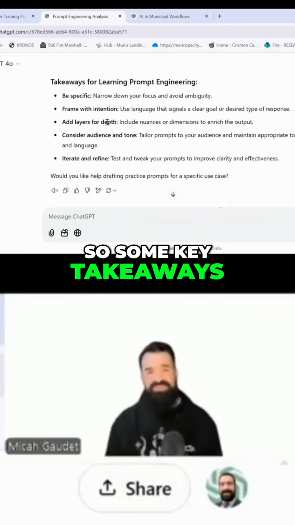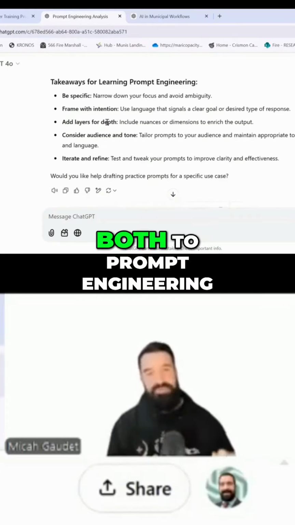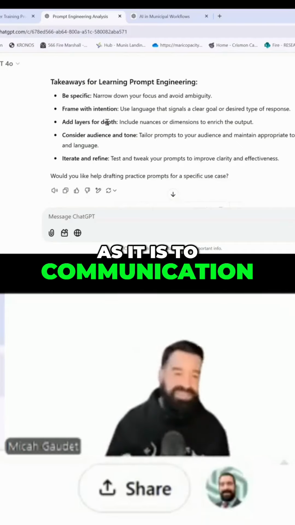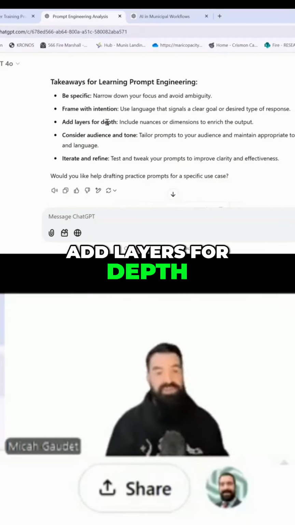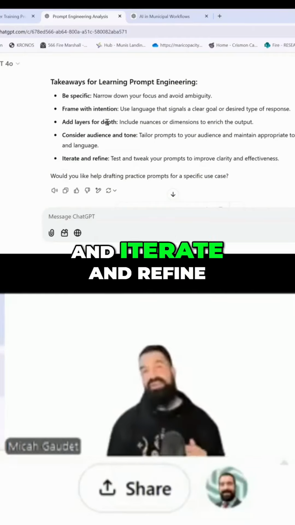So some key takeaways. Again, these are all specific both to prompt engineering as it is to communication. So be specific, frame with intention, add layers for depth, consider audience and tone, and iterate and refine.